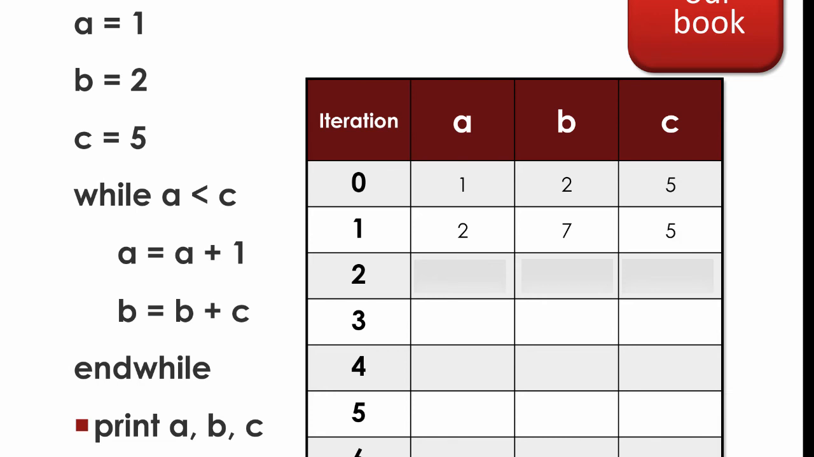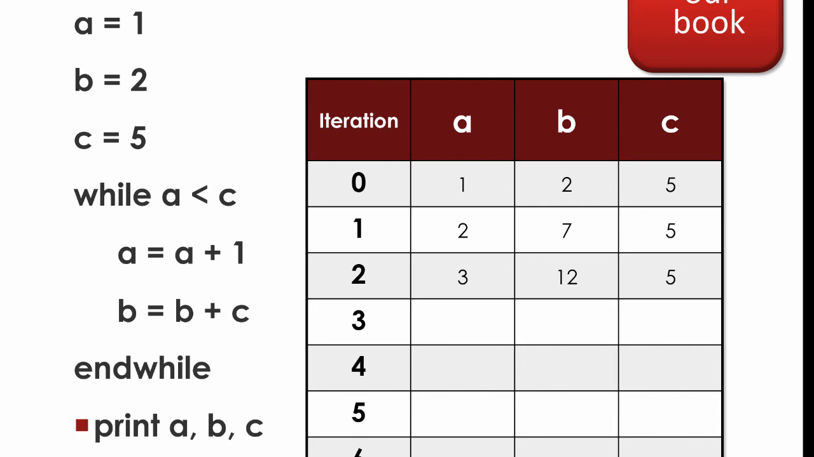We hit the end while, we go back up to the while statement, the condition, a less than c. Okay, so a is less than c, I did that a little early, sorry. But we said a less than c, which 2 was less than 5. And so we said a equals a plus 1, which is 3, b equals b plus c, which is 12. And c doesn't change, so that stays at 5. We hit the end while, go back up to the while statement, a less than c: 3 less than 5.